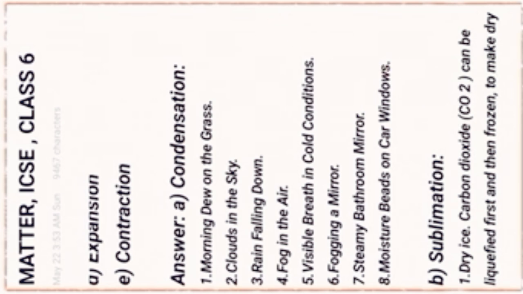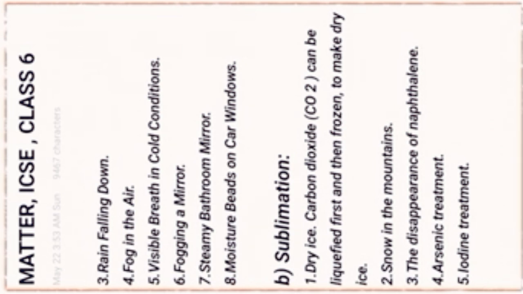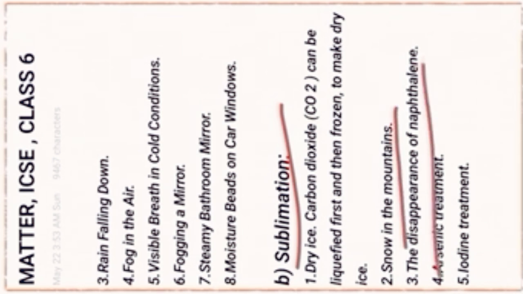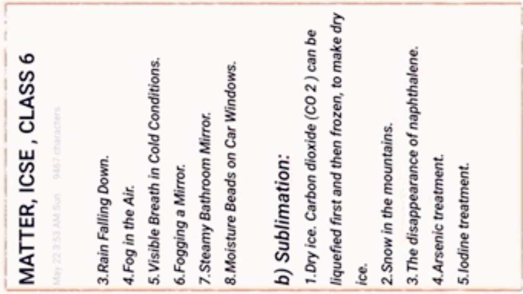Next, sublimation. Example: dry ice, that is carbon dioxide, which can be liquefied first and then frozen to make dry ice. Next examples: snow on mountains, the disappearance of naphthalene, arsenic treatment and iodine treatment, which are mainly used for medical purposes.